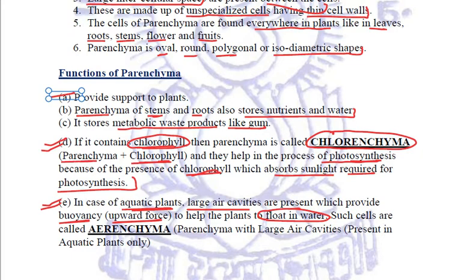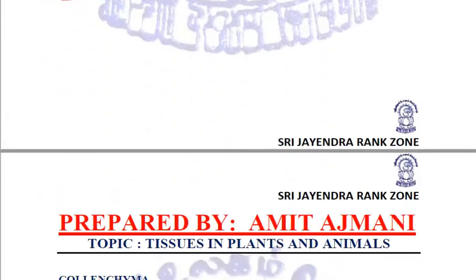Such cells are called aerenchyma. Now, what is aerenchyma? It is actually parenchyma with large air cavities. These are present in aquatic plants only, providing buoyancy to help the plants to float in water. Right? So, this is all about parenchyma.